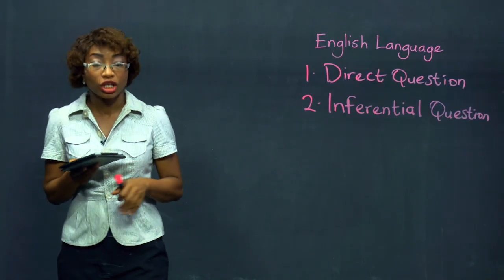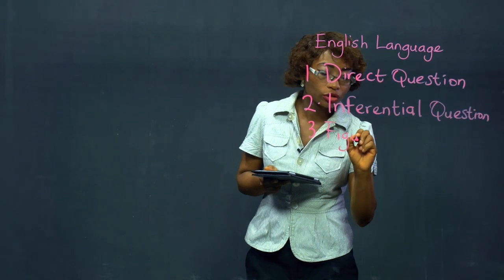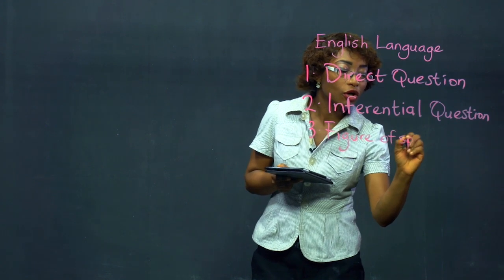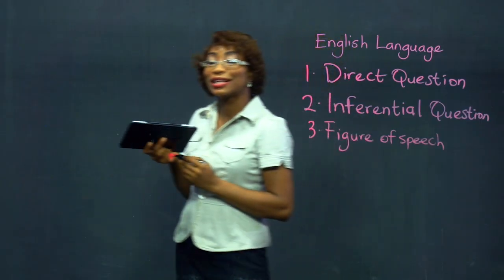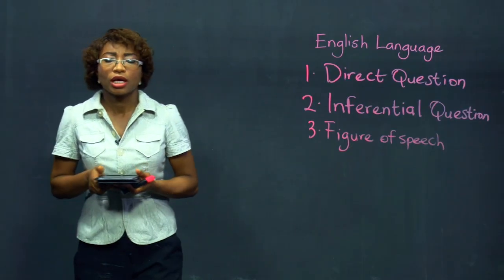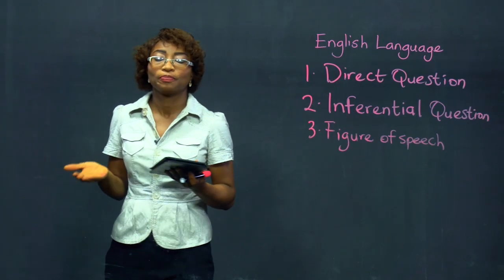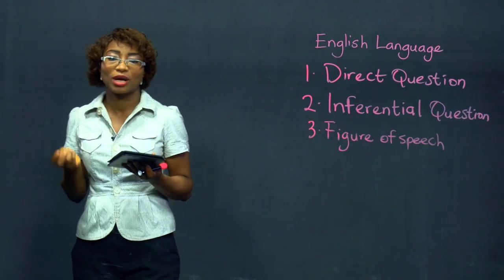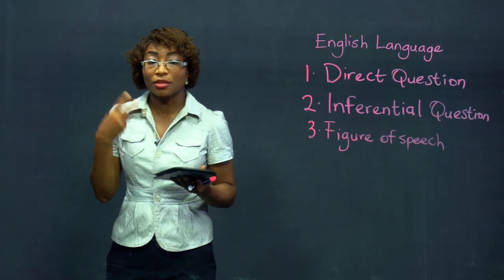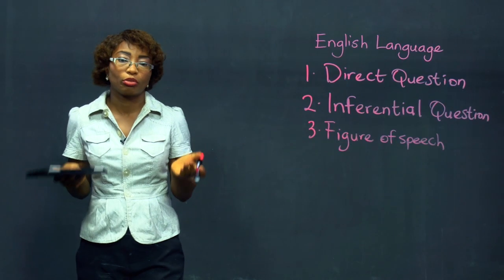The third type of question is what I'll call the figure of speech. In this type of question, we are given a figure of speech from the passage, and we're supposed to identify what figure of speech that is. I'll give you examples. Before I do that, I'll just quickly run through the common types of figures of speech that are usually extracted from a passage. The first type is the simile, the metaphor, personification, rhetorical question, hyperbole, and euphemism. Those are the common figures of speech that are usually asked under a comprehension passage.